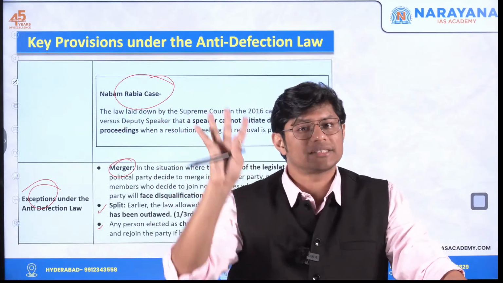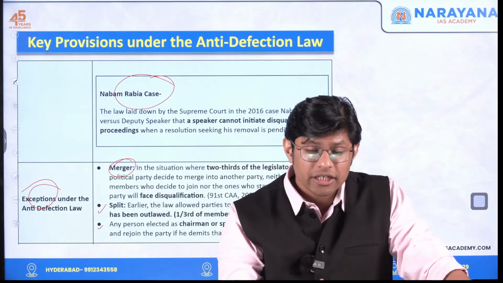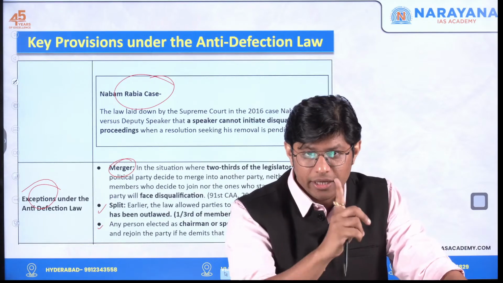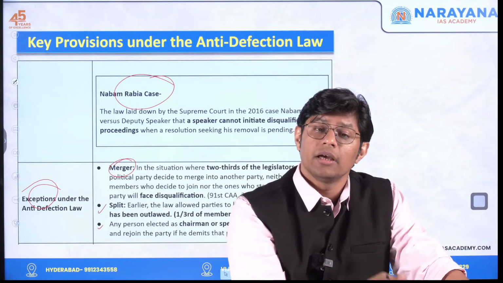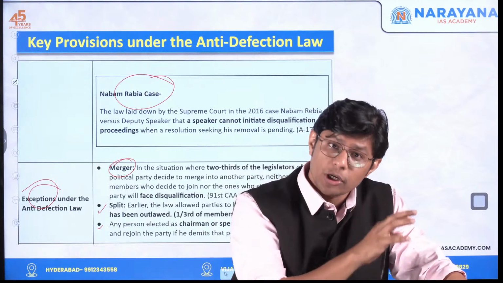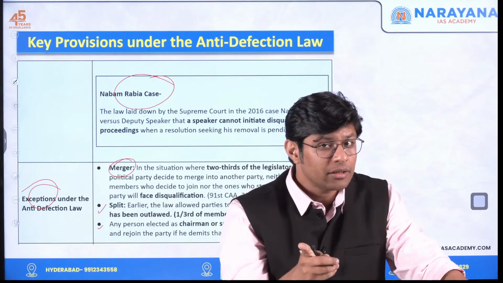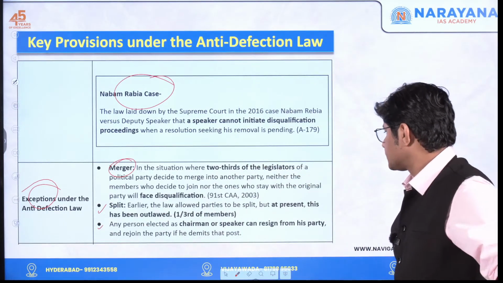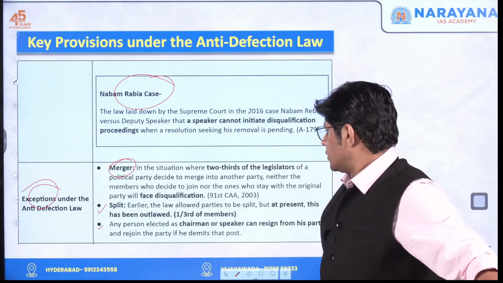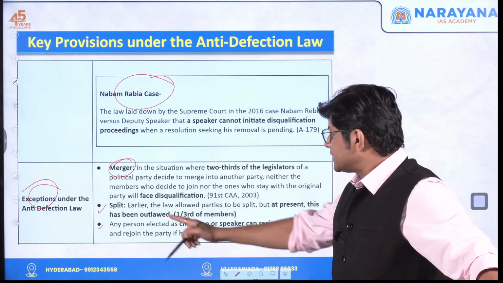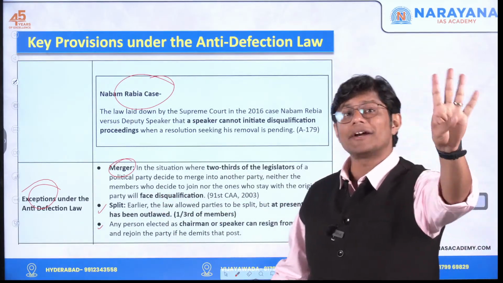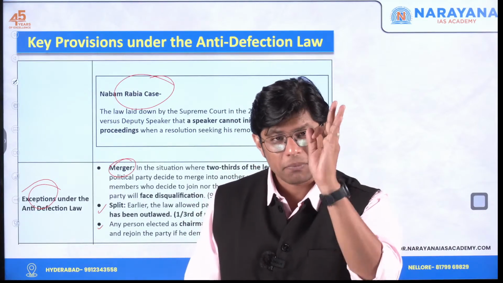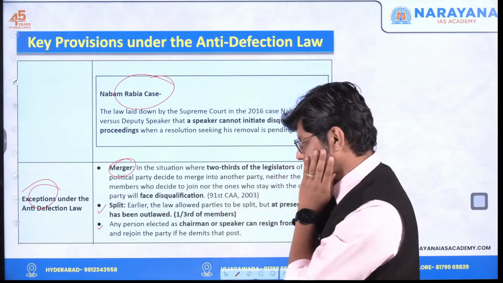Their decision is to take a neutral decision. They cannot be biased. That's the reason if the speaker or chairman resigns from the political party, they are exempted. These are the three exemptions. So 4 grounds for disqualification, 3 grounds as exemptions. Please remember these points.